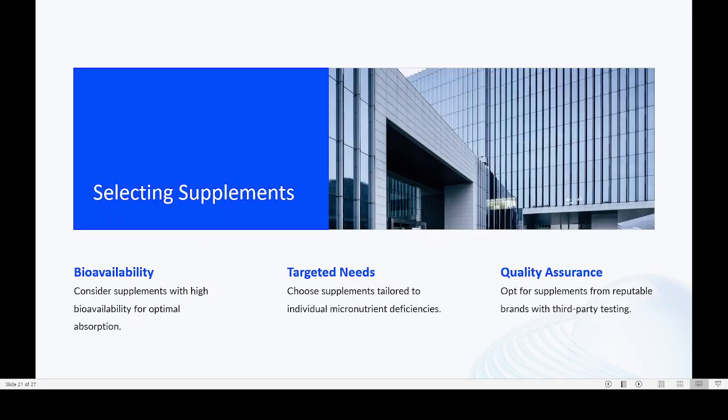Then selecting supplements: bioavailability. So what we can do is consider supplements with high bioavailability. That is, the supplements that we are giving should be able to provide the calcium or zinc or selenium in the right amount, even if the person is taking it. That is known as bioavailability. Then targeted supplementation, tailored to individual micronutrient deficiency. So these are things that you can do.